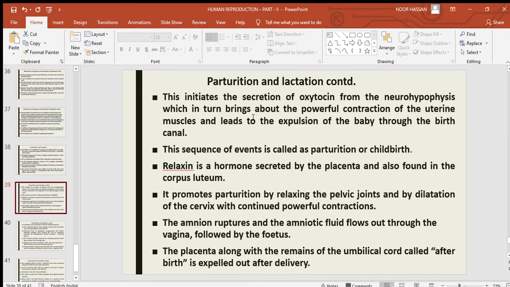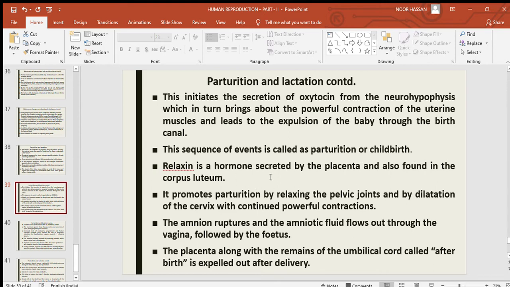This initiates the secretion of oxytocin from the neurohypophysis, which in turn brings about powerful contractions of the uterine muscles and leads to the expulsion of the baby through the birth canal. This sequence of events is called parturition or childbirth.